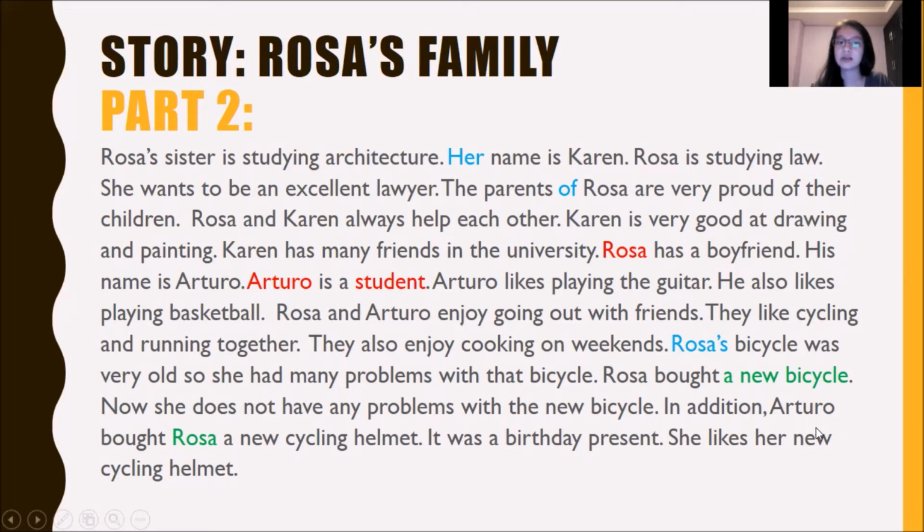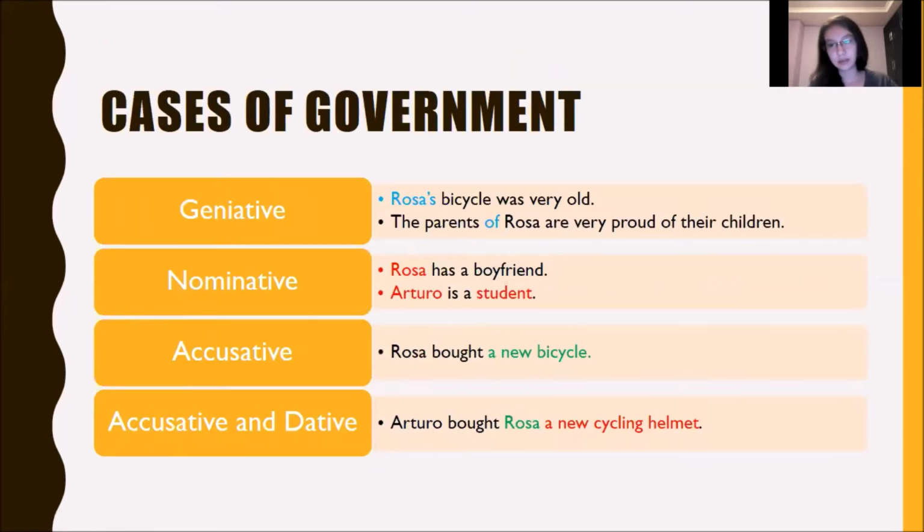In addition, Arturo bought Rosa a new cycling helmet. It was a birthday present and she likes her new cycling helmet. In the second part, I will specifically analyze 6 examples of government. We have 4 cases: genitive, nominative, accusative, and dative cases.